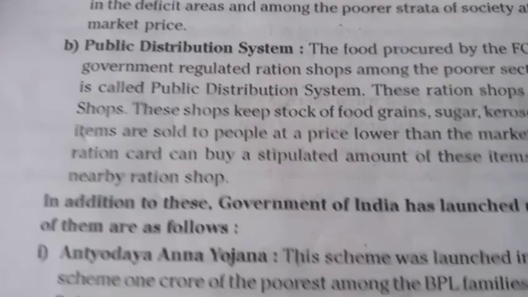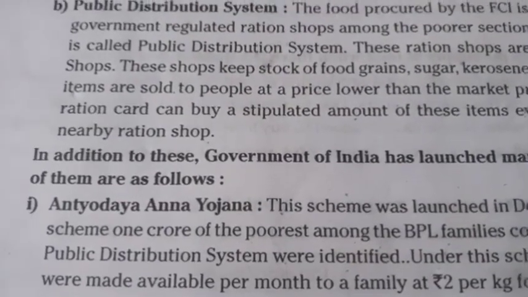Some of them are as follows. 1. Antyodaya Anna Yojana.